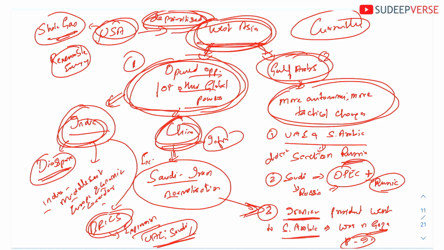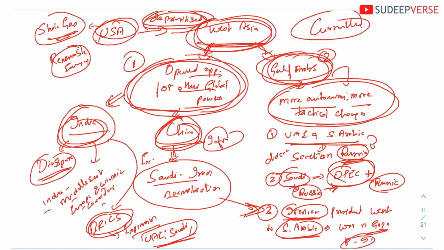Now, the second dimension that is happening in West Asia is the Gulf countries themselves are looking for more autonomy and more tactical changes. Example is UAE and Saudi Arabia did not impose any sanction on Russia because of Russia-Ukraine war, though there was a pressure from Western nations. Also, Saudi is in good contact with Russia through OPEC plus. And the last is the Iranian president going to Saudi Arabia, which shows the Saudi-Iran normalization is still intact.